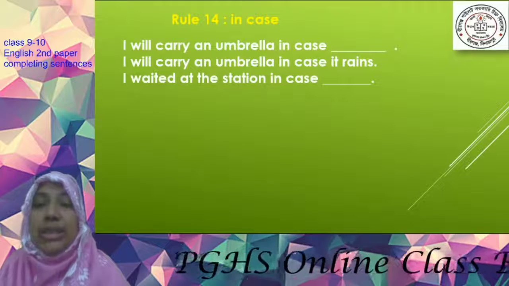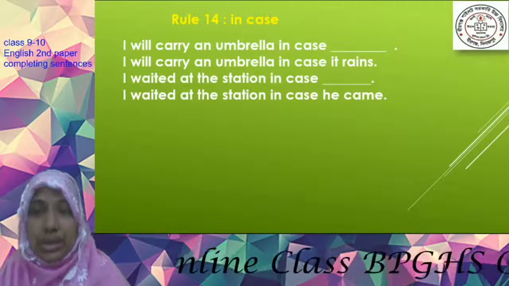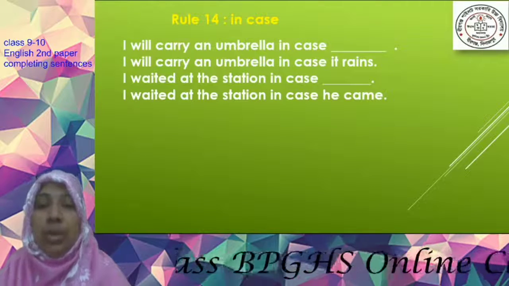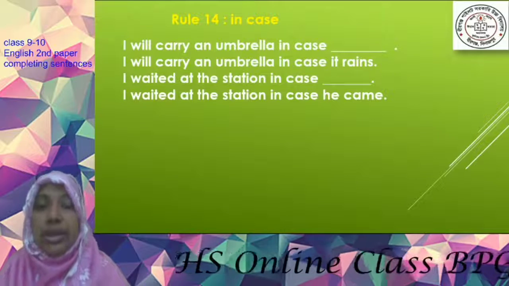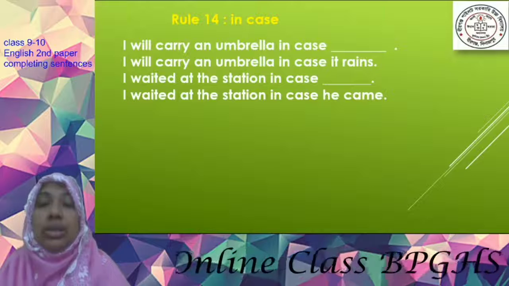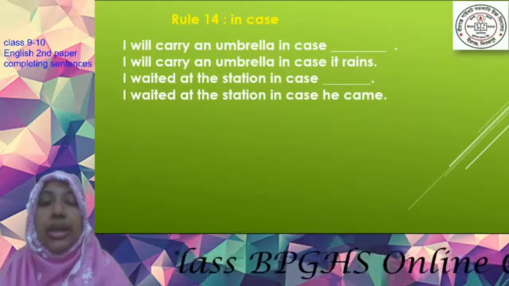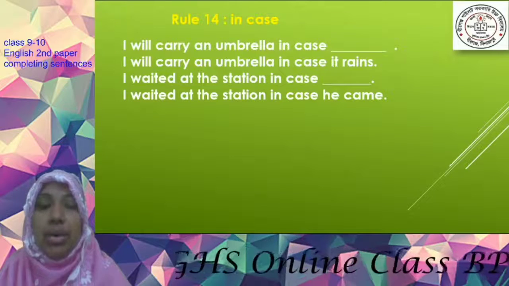I waited at the station in case he came. The sentence is in the past form: if he came, then I waited at the station. So in case actually means if. If you get this conjunction, then after that you will have to use a new clause.